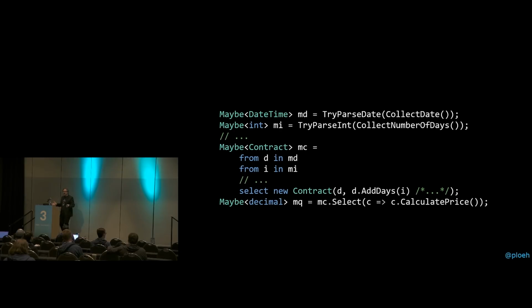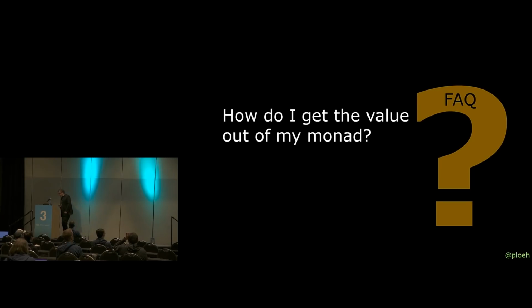It's not going to throw exceptions, and you also notice that there's less code to write. That means also there's less code to understand. So this basically generalizes, and this is the general idea when working with monads. How do I get the value out of my monad? Well, you don't.